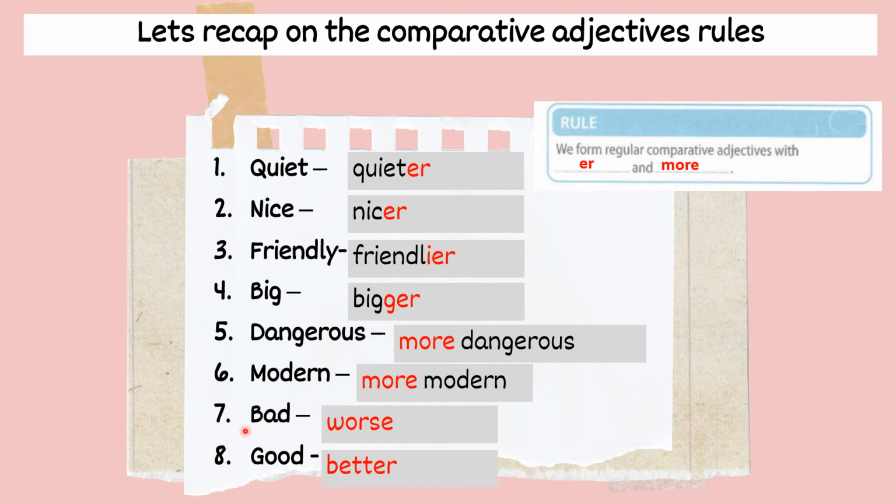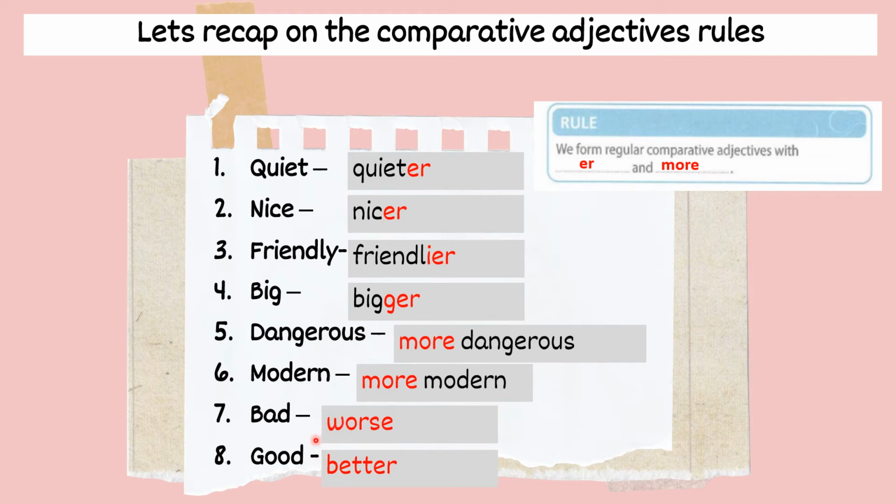And then number 7 and 8. These two, bad and good, are irregular adjective. For irregular adjective, it will totally change in spelling and pronunciation.